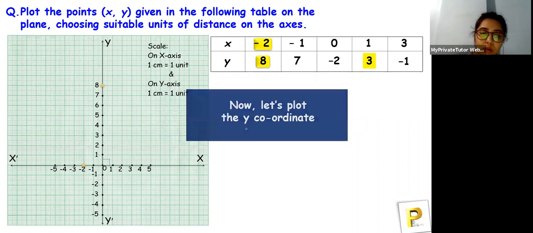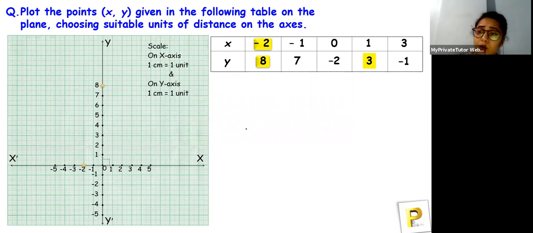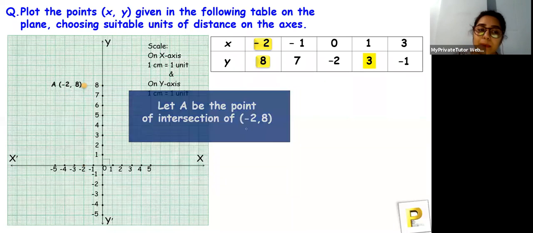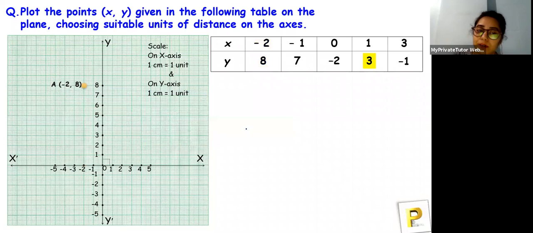So let's find the y coordinate, and then we'll draw the perpendicular lines. So we have found the x coordinate on the x-axis and the y coordinate on the y-axis. So here we draw the perpendicular lines, and let A be the point of intersection. So we'll be naming these points. For the first one, we are naming it A. So it will be -2 comma 8.